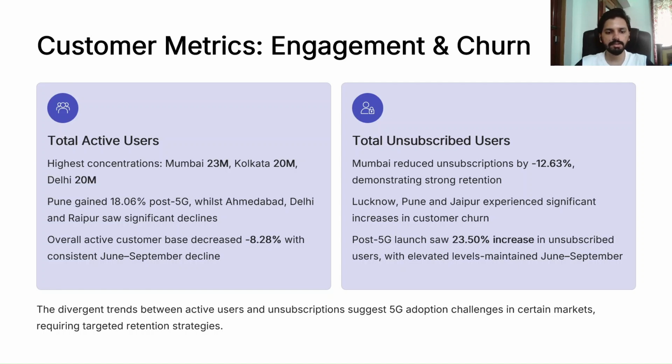So the focus should now be on why the decline is happening and what we can do to regain the active users from these cities. Overall, the customer base saw a decline of minus 8.28% from the month of June till September. There is a decline in the overall active user base.